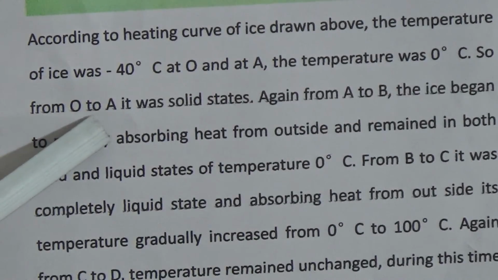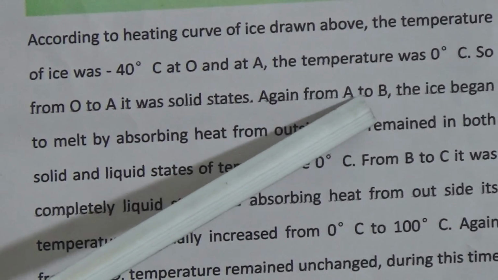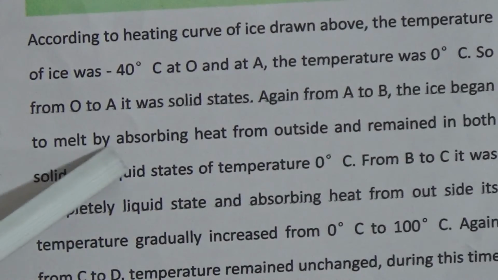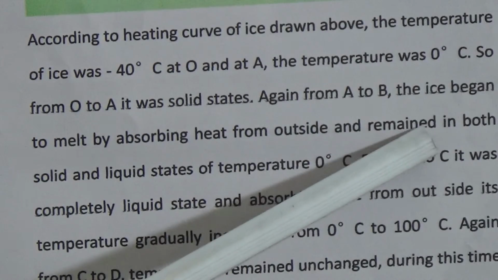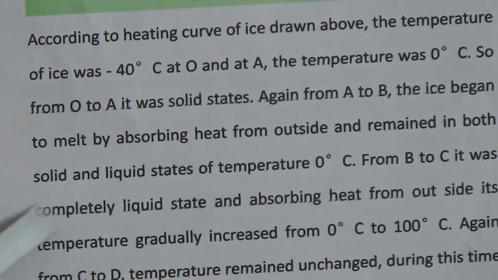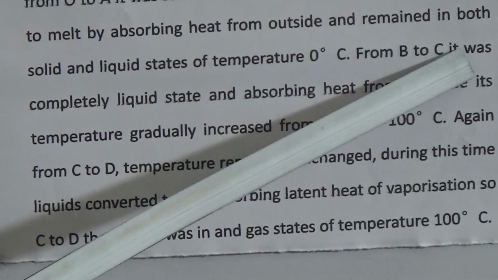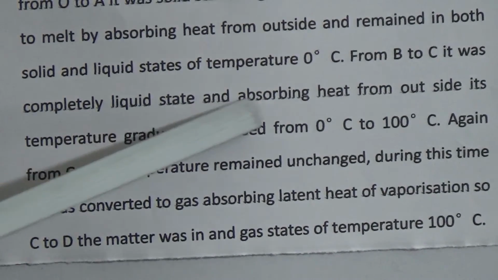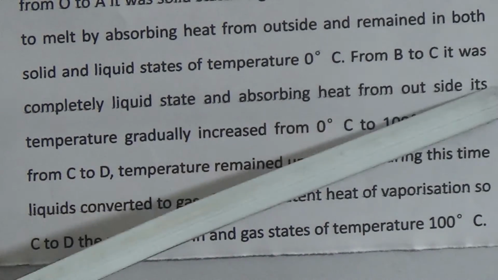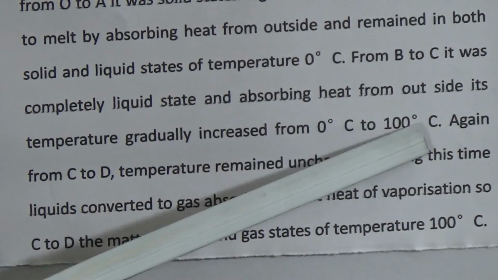So up to A it was the solid state, and again A to B the ice melts by absorbing heat from outside, and remains in both solid and liquid states, and the temperature will be 0 degree Celsius. From B to C it was completely liquid state, absorbing heat from outside, its temperature gradually increased from 0 degree Celsius to 100 degree Celsius.